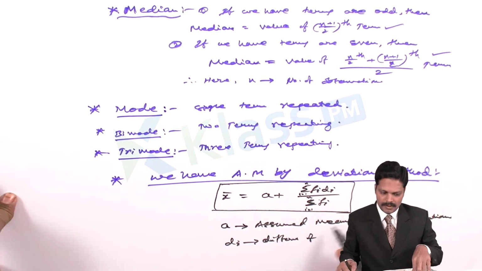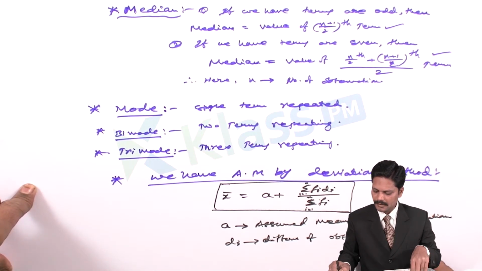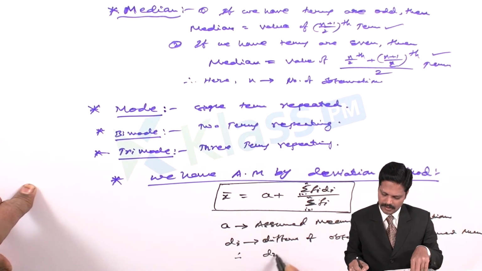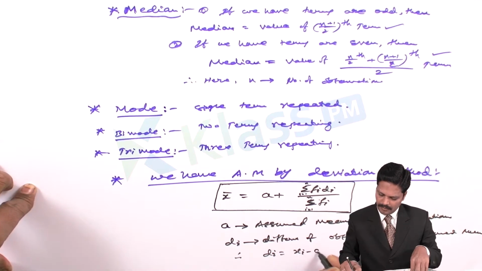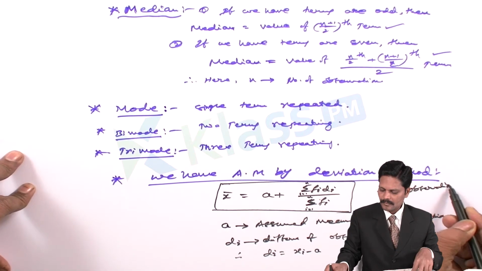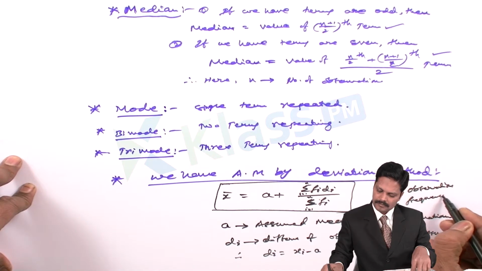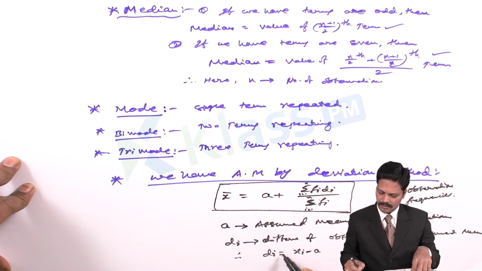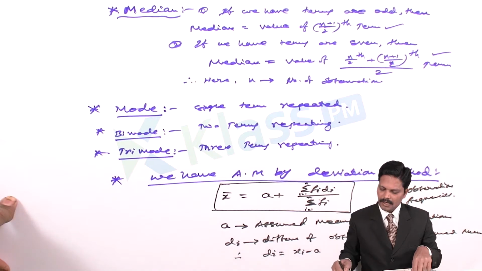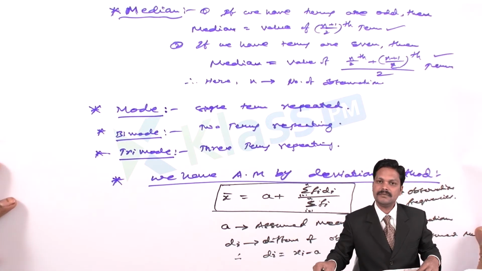The difference of the observations and the assumed mean means we can take di is equal to xi minus a. Already I discussed xi means observations and fi means frequencies, and a is the assumed value, and the difference of the observations and the assumed mean is called di. In this manner we are finding the arithmetic mean by the deviation method.